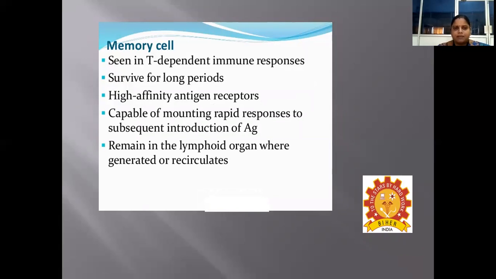Coming to the memory B cell, they are seen in T-dependent immune responses. These memory cells are responsible for long-period activity. That means they will remain in the blood for a longer time, and they are responsible for lifelong immunity. They have high affinity antigenic receptors, and they are capable of mounting rapid responses to subsequent introduction of the same antigen. And they remain in the lymphoid organ where they are generated, or else they will be recirculated.